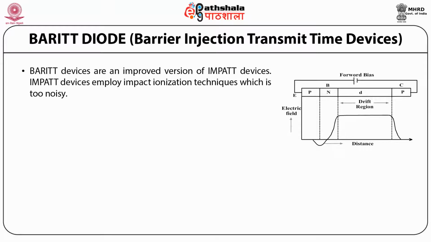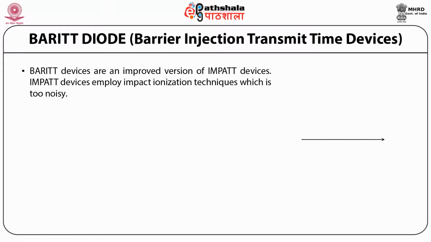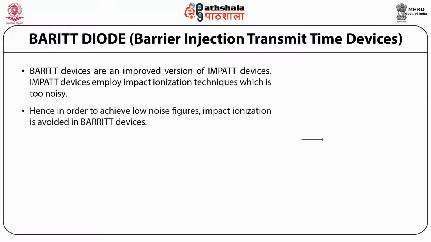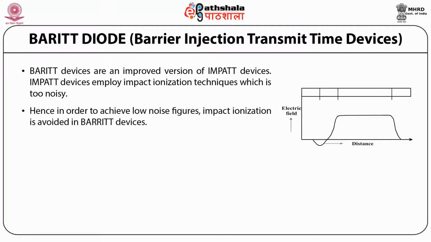They are an improved version of IMPATT devices. IMPATT devices employ impact ionization techniques, which produce a lot of noise. Hence, in order to attain low noise figures, impact ionization must be avoided, which is achieved by Barrett devices.